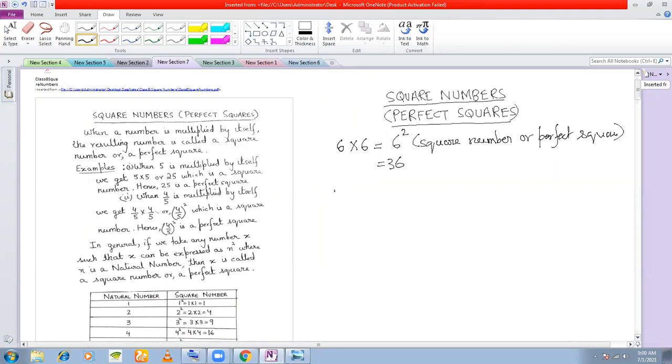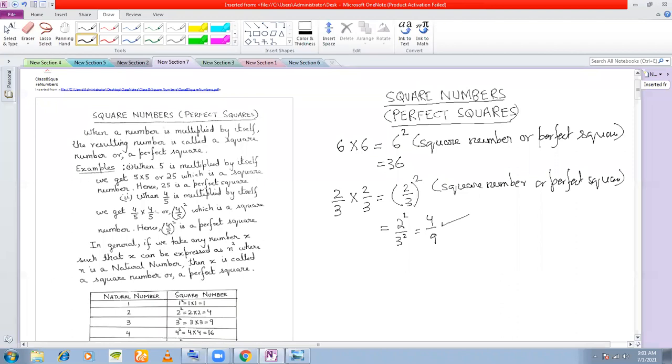Similarly, if you multiply 2 by 3 with itself, you will get (2/3) square. This is called a square number or perfect square. Now you can simplify (2/3) square to get 2 square by 3 square, and you can get this as 4 by 9. So 4 by 9 is a perfect square. So that is the definition of a square number.